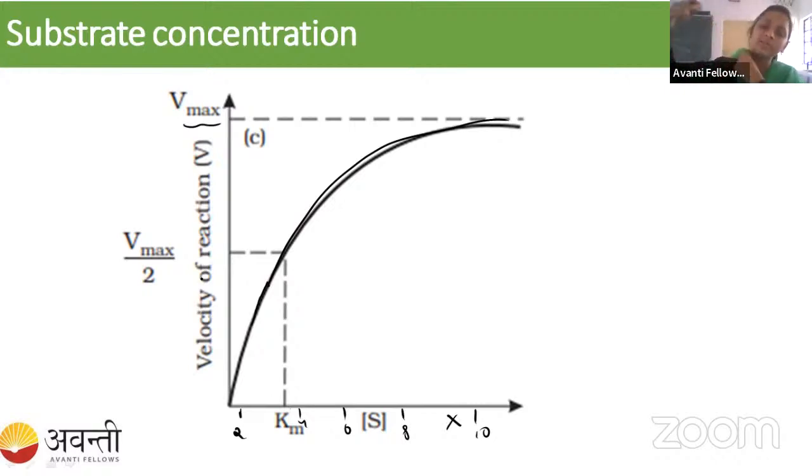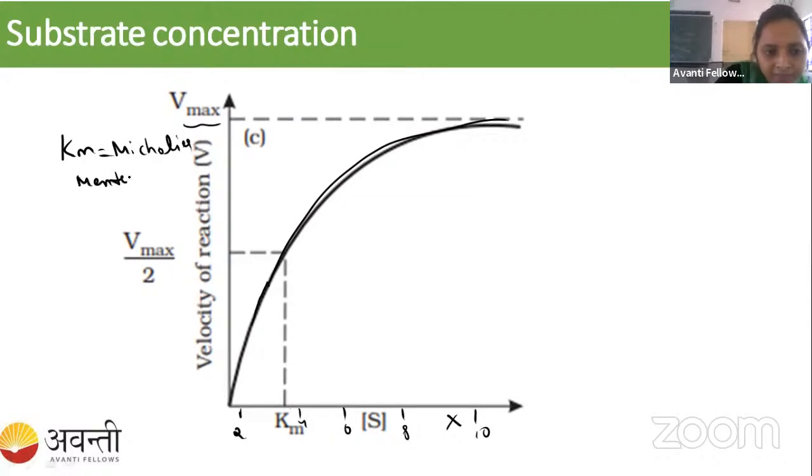What is the speed of the enzyme? At what time is it going to convert the substrate into the product? Okay, so see here, they are given the Km, right? Km means Michaelis Menten constant.